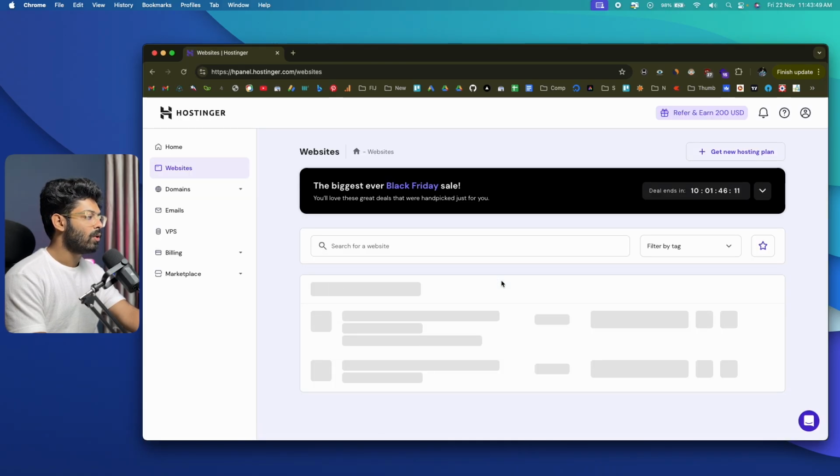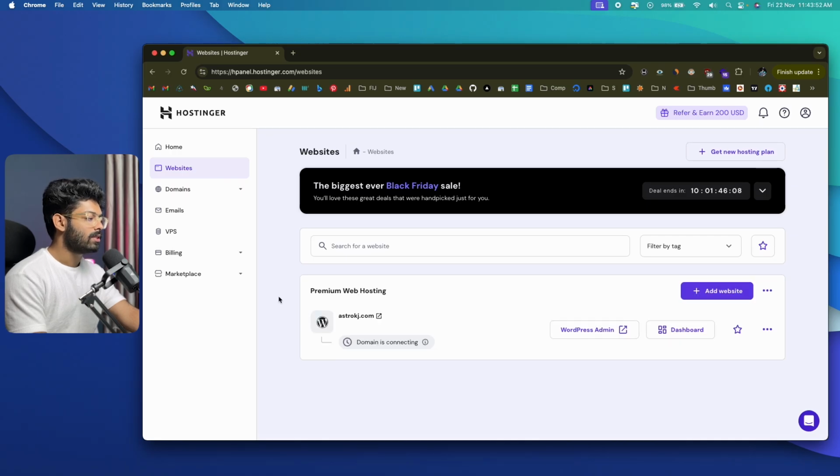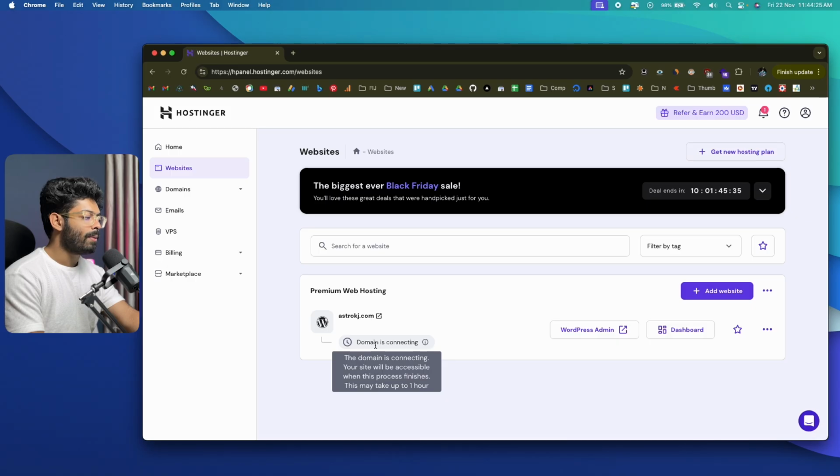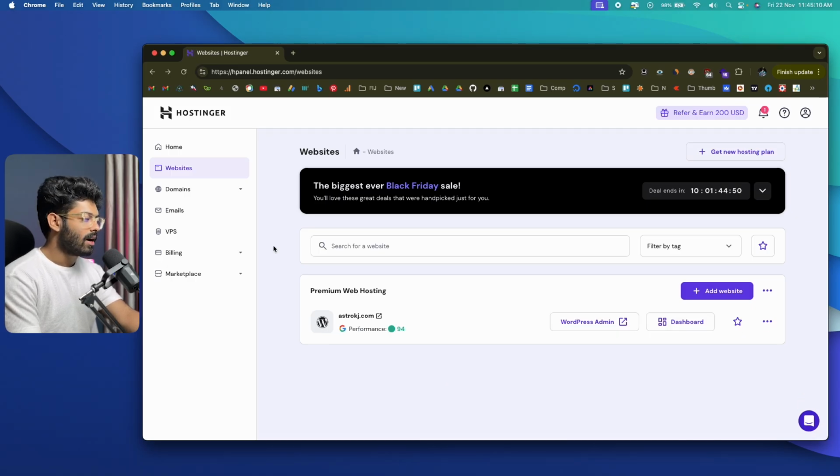And it will now open Hostinger hPanel, and you will be able to select the domain from here, and it says domain is connecting. So as you can see, it says domain is connecting, and the whole process can take up to 1 hour to finish. All right, so it hardly took about 5 minutes and our domain propagation is done, and astrokj.com is now connected